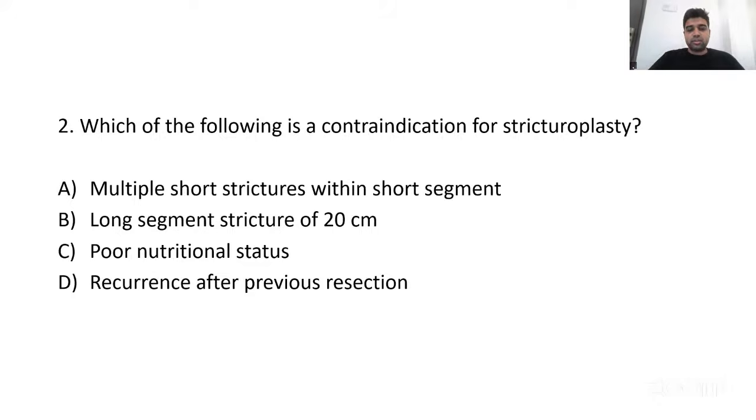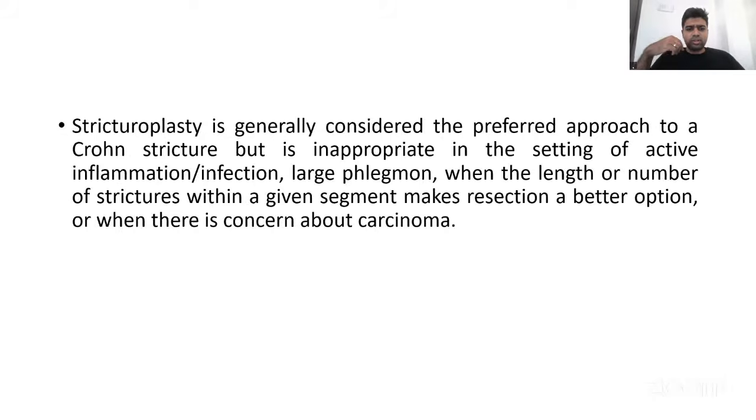Multiple resections in Crohn's predisposes to short bowel syndrome. So this is what Shackelford says. Stricturoplasty is generally considered the preferred approach to Crohn's, but it is inappropriate in the setting of active inflammation or infection, when there is a large phlegmon, when the length or number of strictures within a given segment makes resection a better option, or when there is a concern for malignancy.